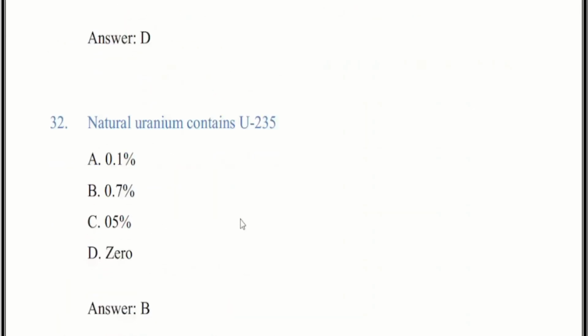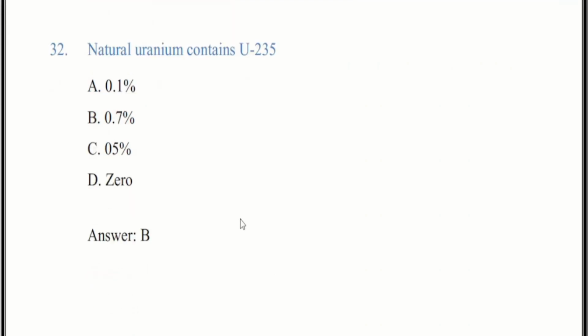Now we come to question number 32. Natural uranium contains uranium-235 isotopes. There are four options. The correct answer is B, 0.7%. Natural uranium contains 0.7% of the uranium-235 isotope.